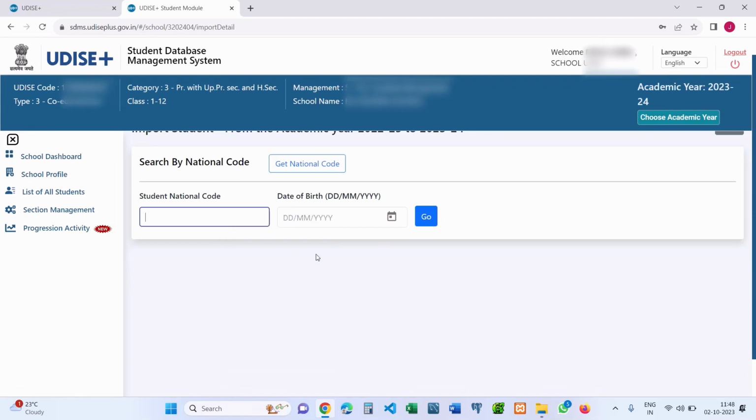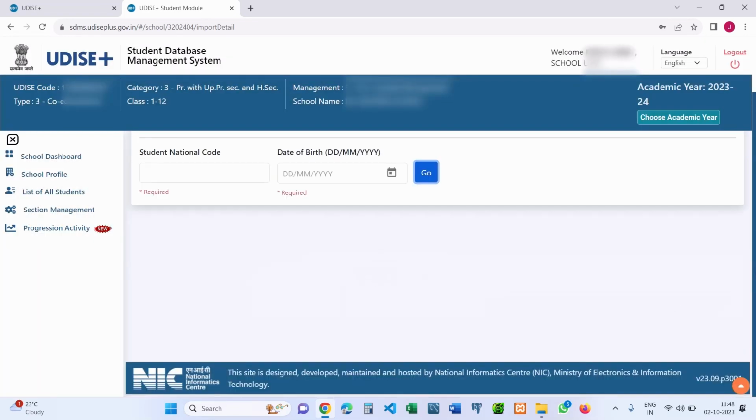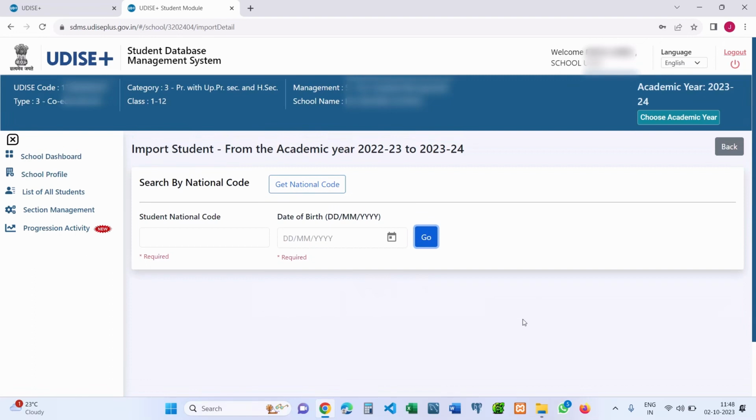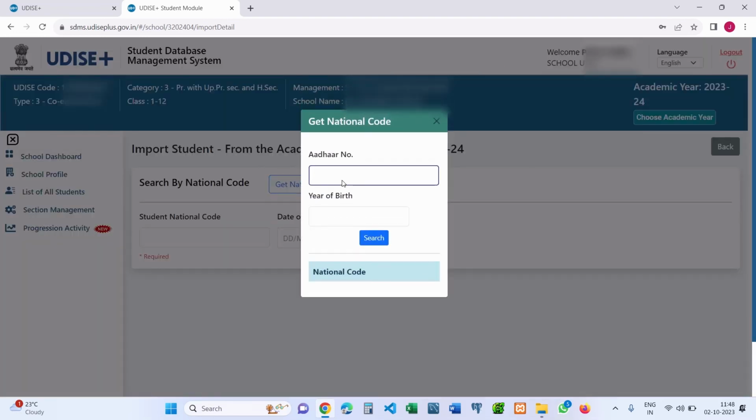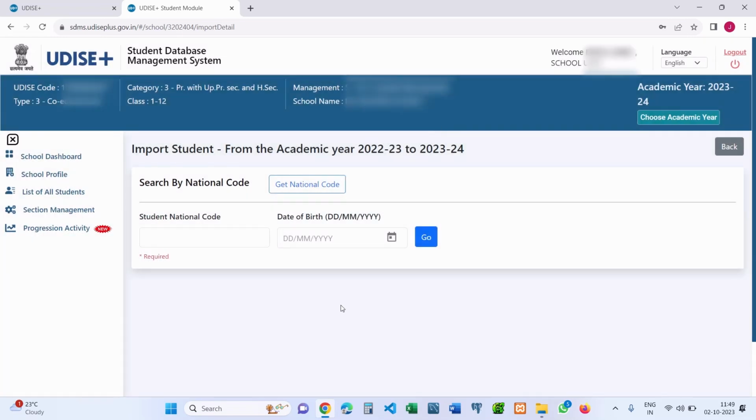Once you paste it here, you can copy and assign the date of birth, then just click search. Once you get the details of the student, you can easily import those students to your school. Or otherwise, from another district or another state, if you don't have the national code, you can easily search by Aadhaar. If you have the Aadhaar number of the student, you can specify the Aadhaar number and year of birth, and just click search. Once you get the student details based on the Aadhaar number or the national ID code, you can import those students to your school.